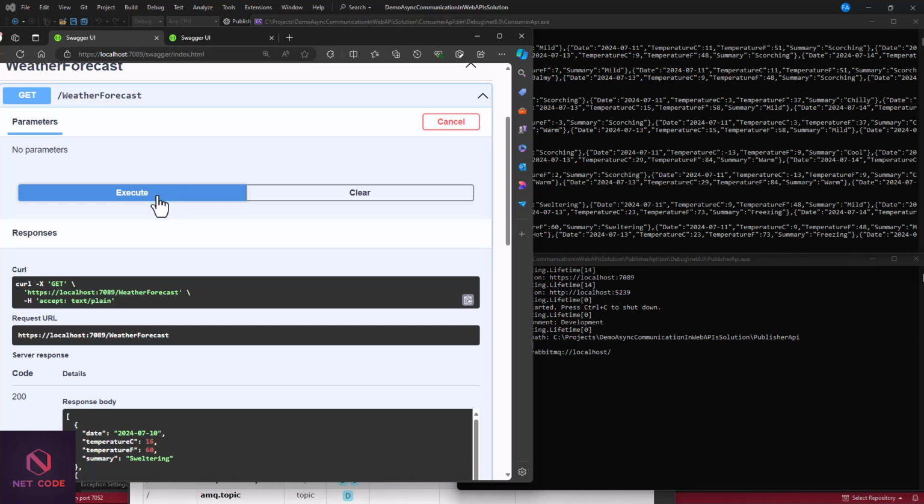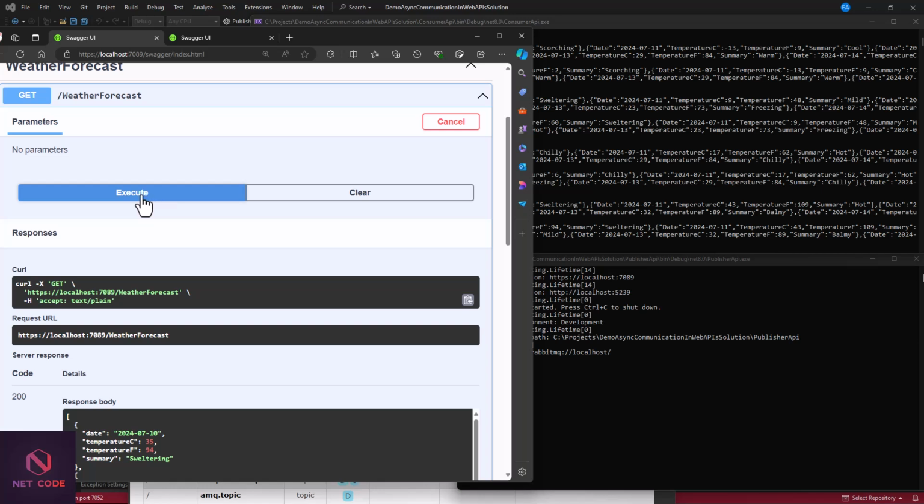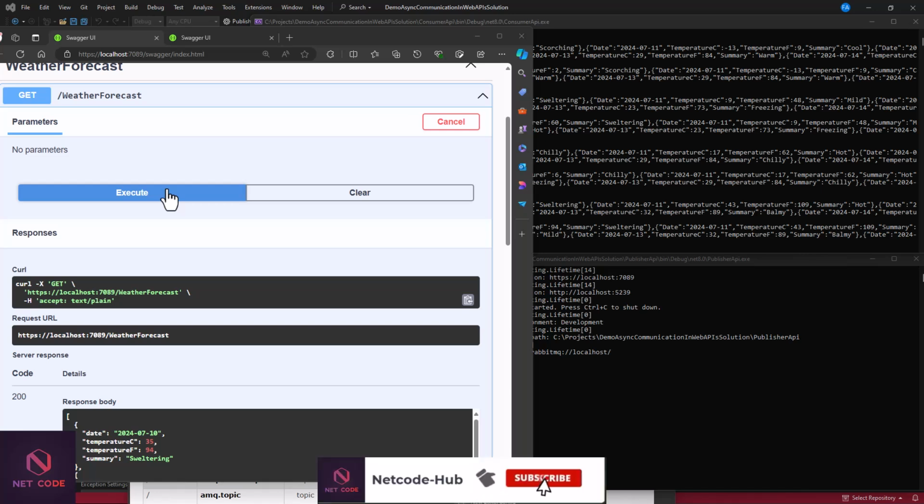Yeah, so with doing this, you've been able to integrate your RabbitMQ and MassTransit in your API to perform asynchronous communication. So I believe by now you have a solid understanding of how to implement asynchronous communication between APIs using MassTransit and RabbitMQ, and to make this work simple using Docker. This is a game changer for building scalable, reliable microservices architectures.